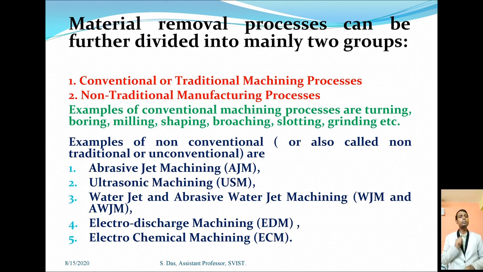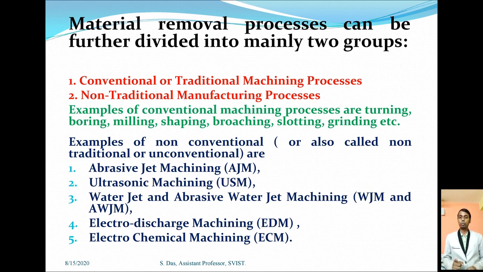The beauty of this machining process is that the tool and workpiece are not in direct contact. Now the question comes: how is material removed? Material is removed with the help of some energy sources.